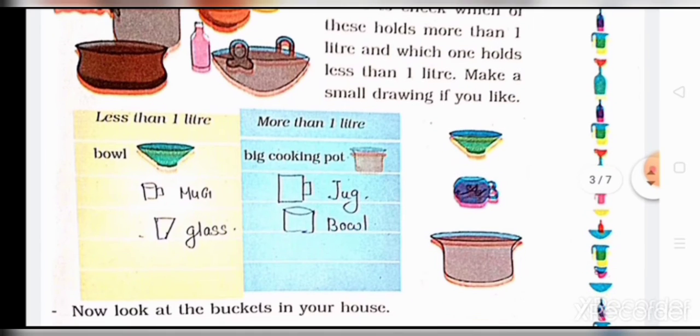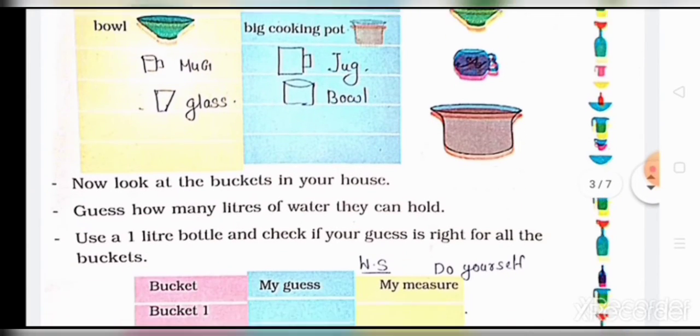Make a small drawing if you like. Less than 1 liter: bowl. More than 1 liter: big cooking pot. Less than 1 liter: mug. More than 1 liter: jug. Less than 1 liter: glass. More than 1 liter: bowl.